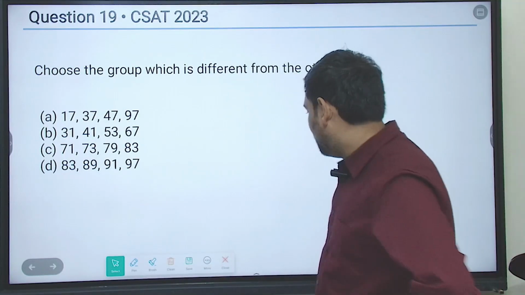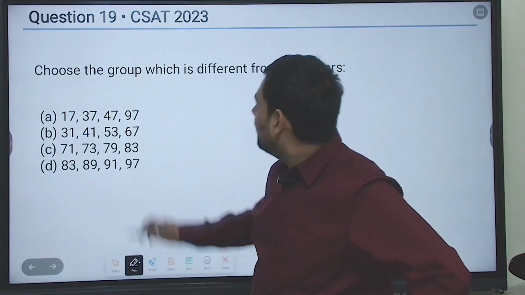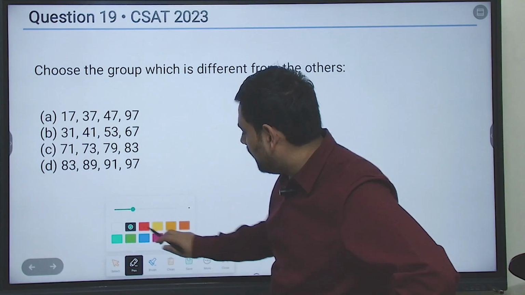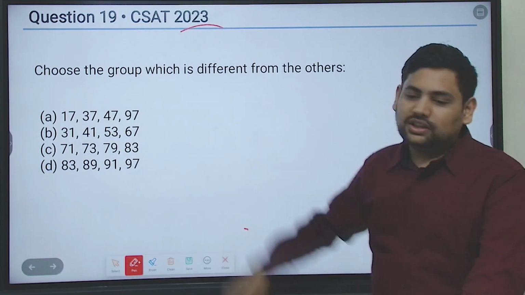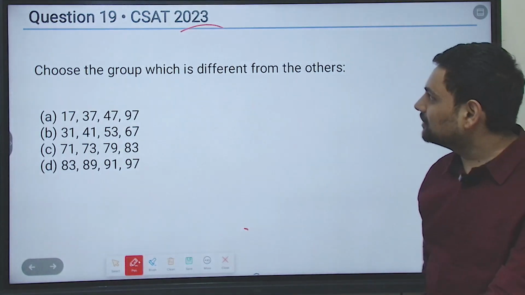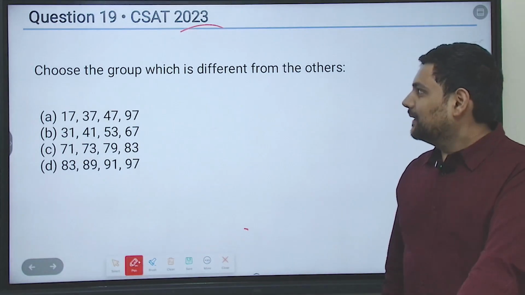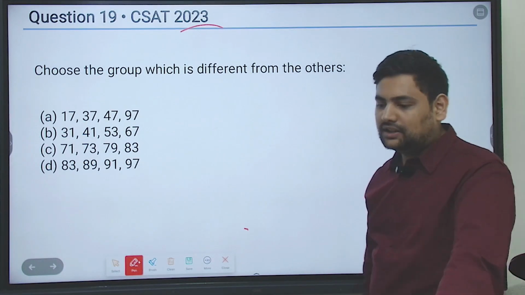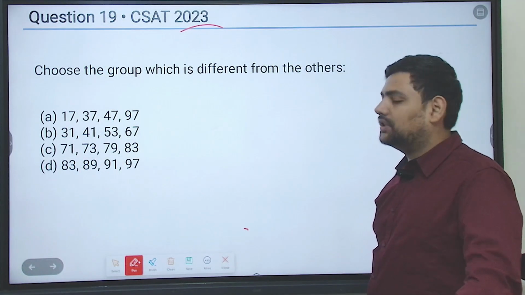Okay, so this is a question from CSAT 2023. You can pause and try. जिसको दिख जाए उसके लिए बहुत easy, जिसको ना दिखे उसके लिए बहुत difficult. See if you can find any pattern, anything that separates one of the groups.